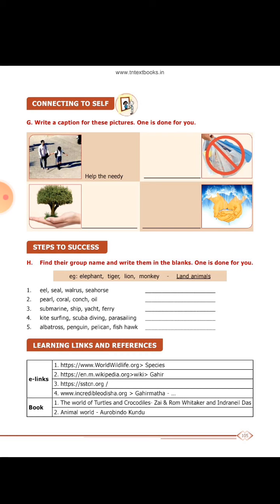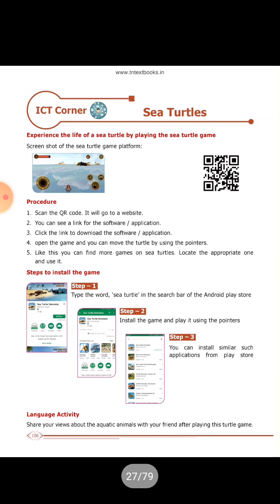Kite surfing, scuba diving, parasailing: water games. Albatross, penguin, pelican, fish, hawk: seabirds. You have to get thorough with this, understand and read clearly. Okay, next one, sea turtles.